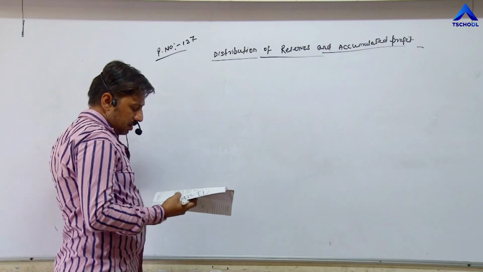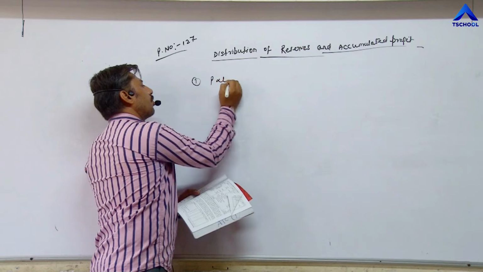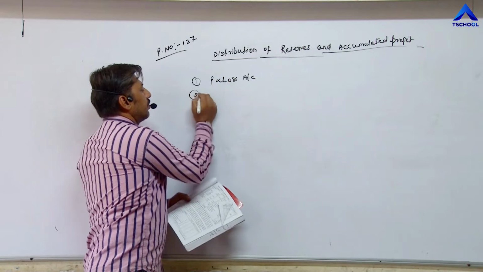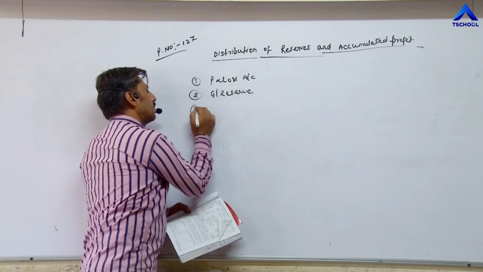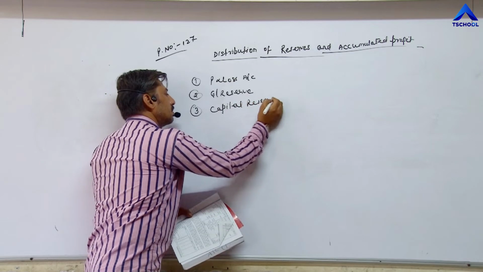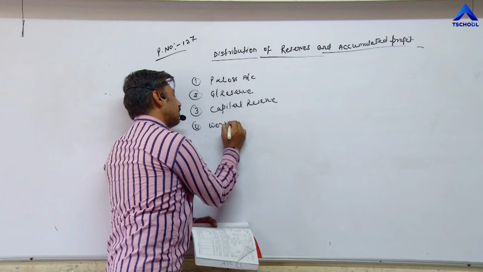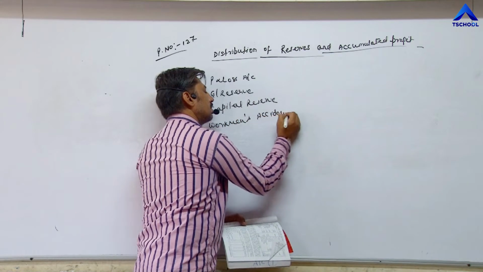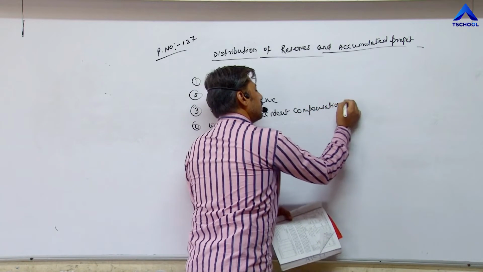Examples of reserves and accumulated profit are: first, profit and loss account. Second, general reserve. Third, capital reserve. Fourth, workman's accident compensation fund.